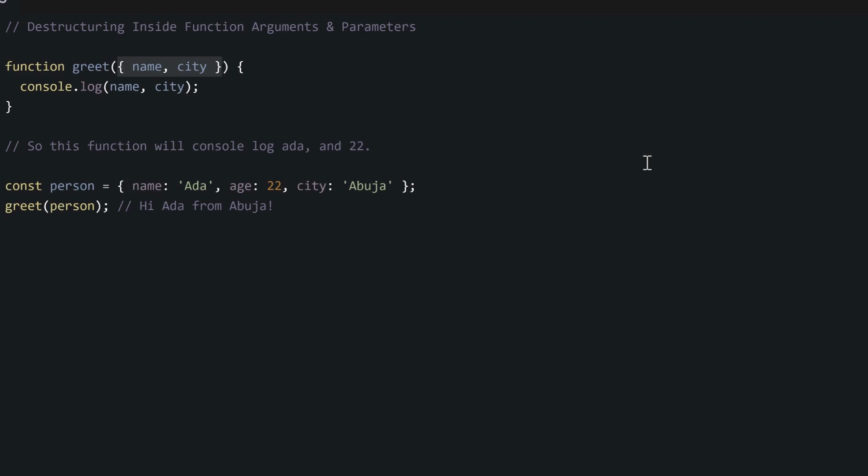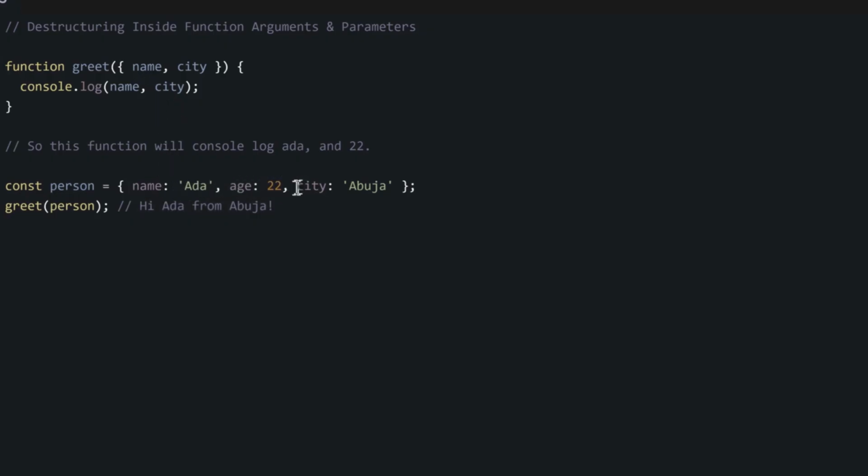So this function will work if we pass in a parameter that is an object, and then with this object it will just automatically extract the name and the city. So for example, if we call this function with this new person object, it will automatically destructure, that is remove the data it needs, which is the name and city properties, and then use them inside our function logic.